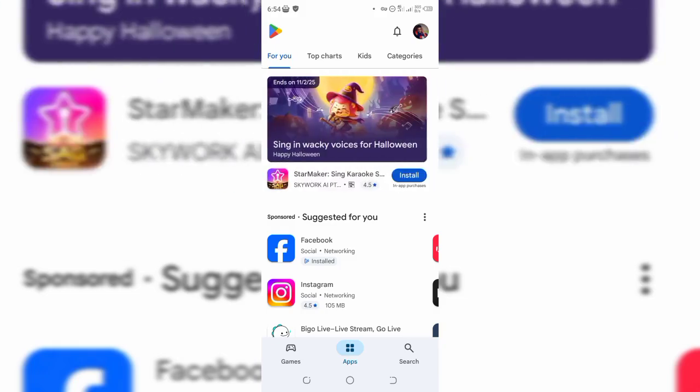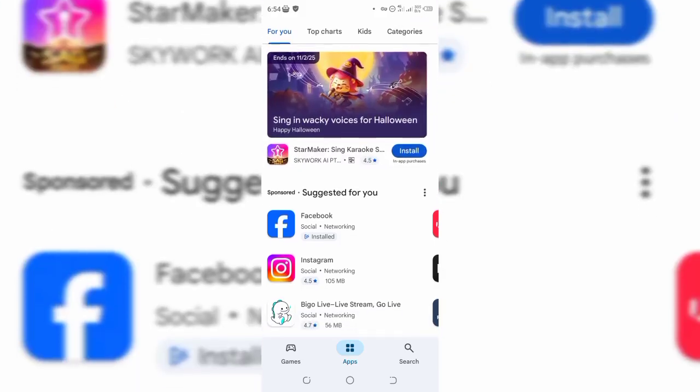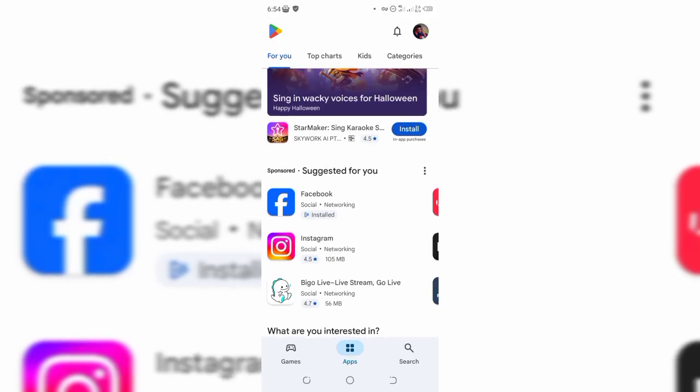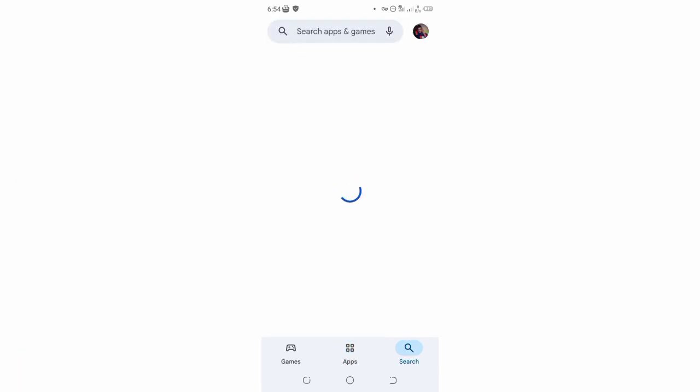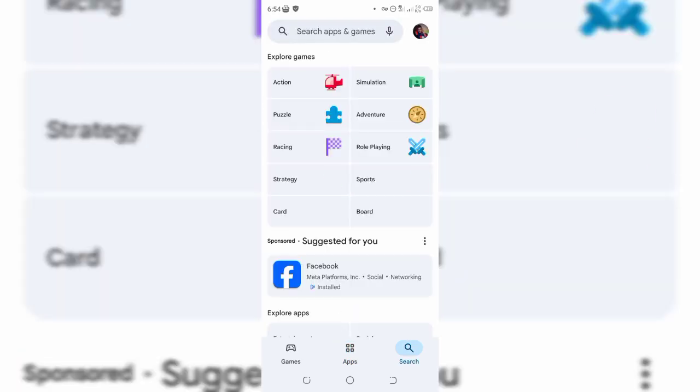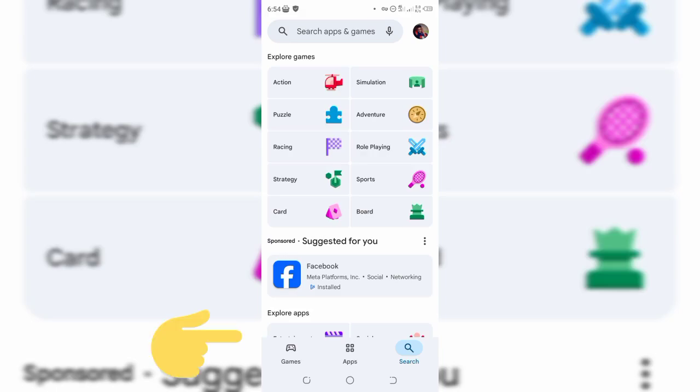Now the first thing you simply want to do is go to your Play Store. As you can see right here, I'm on my Play Store, and you want to search for Tunnel Bear. So guys, we want to make use of Tunnel Bear. As you can see right here, now we have games, we have apps, we have search. So we simply want to change our Play Store from a Nigerian Play Store to a USA Play Store, so we can actually download this app that we will be making use of.